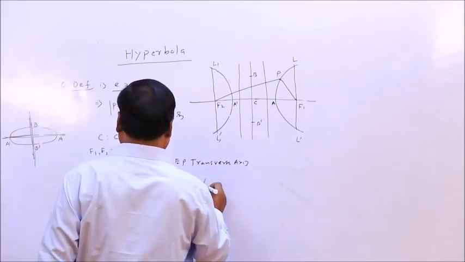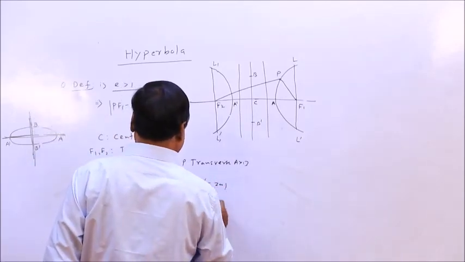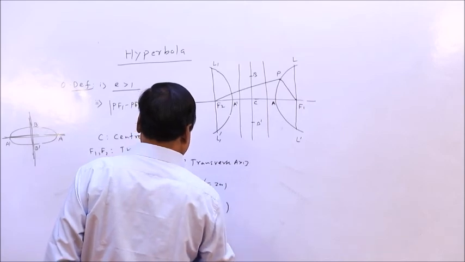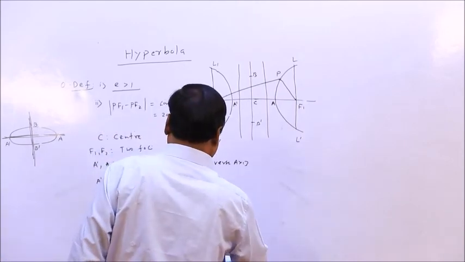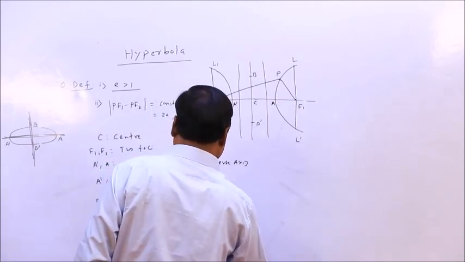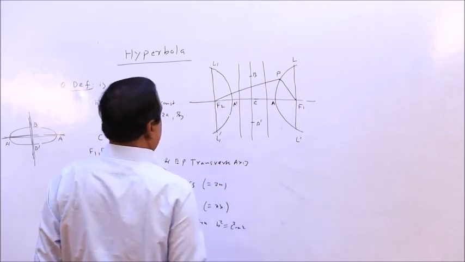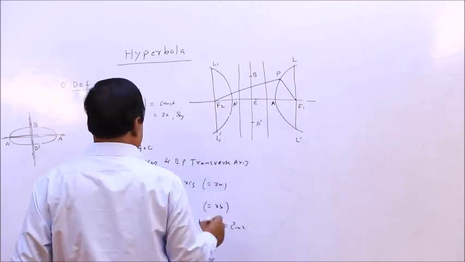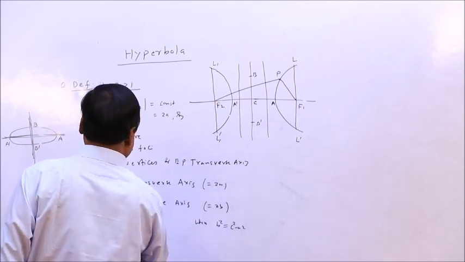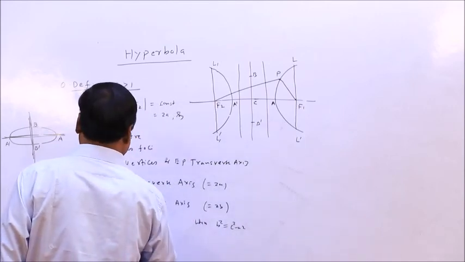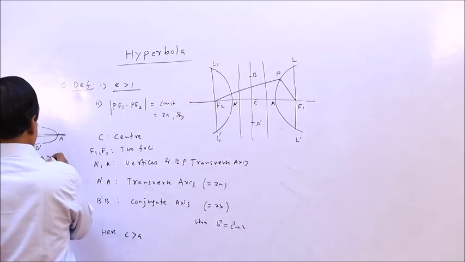This length will be 2a and this length will be 2b, where b square equal to c square minus a square, because this is 2a, A dash A is 2a. Here c is greater than a, but in the case of ellipse, a is greater than c.